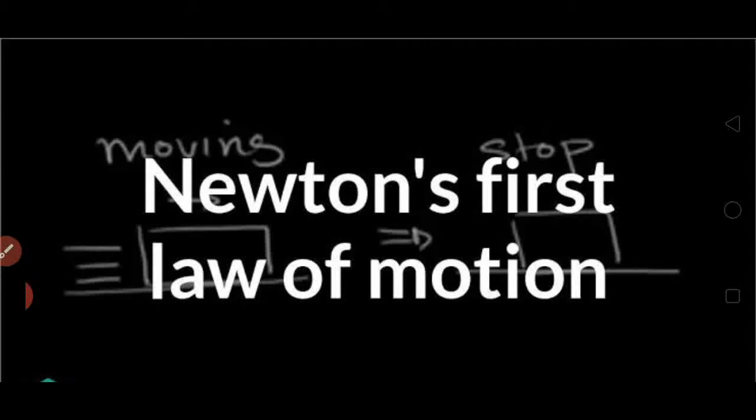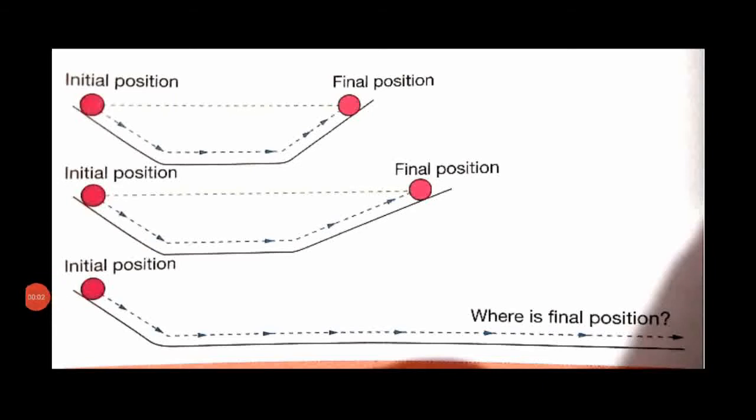He arrived at the above conclusion by conducting a simple experiment with the inclined plane. He proved that if the external force is not acting on an object, the object will not stop at all. The experiment conducted by Galileo is shown here, as you can see in these three images. In this experiment, two inclined planes were arranged facing each other.